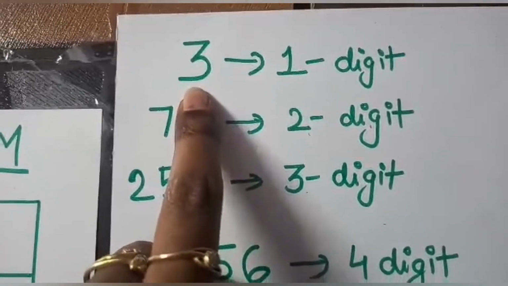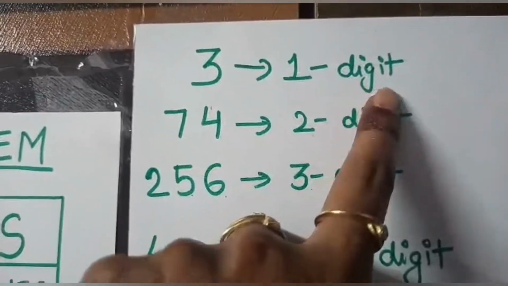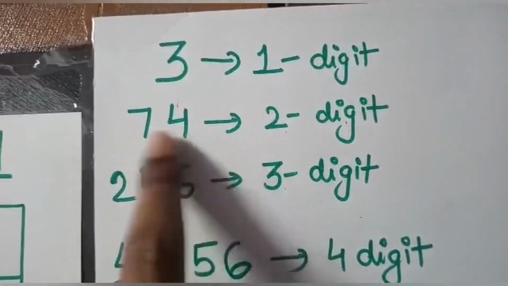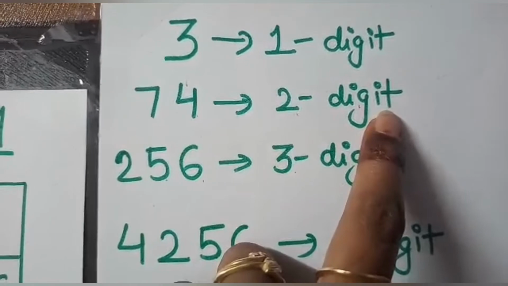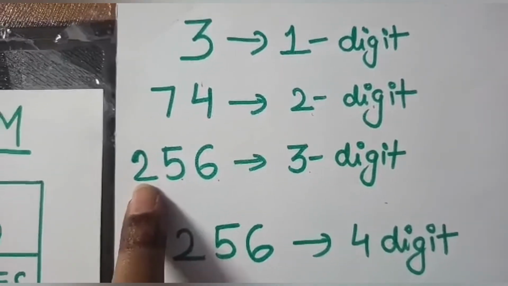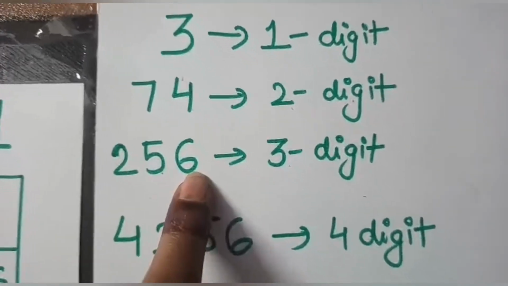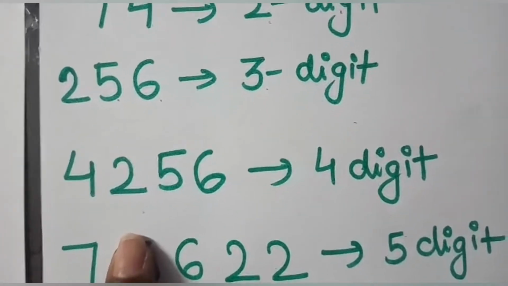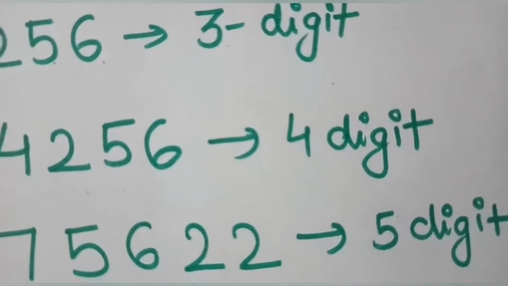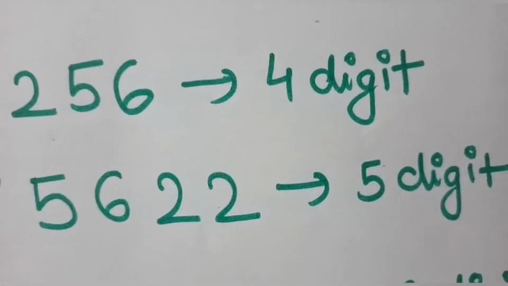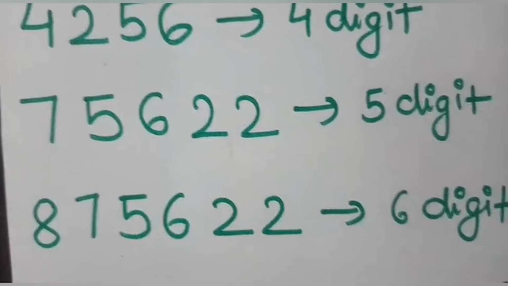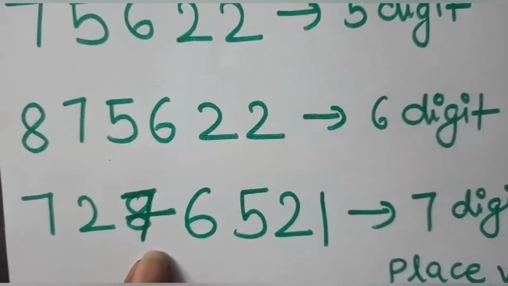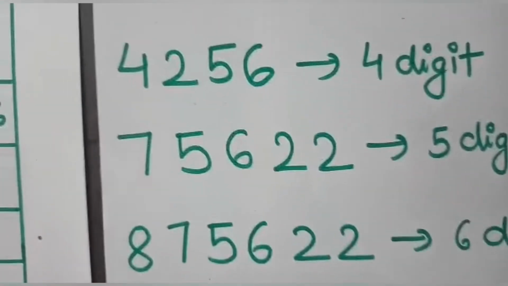The first number has 1 digit, so it is called a 1 digit number. The second has 2 digits, so it is called a 2 digit number. The third one, 1, 2, 3, is called a 3 digit number. Likewise, a 4 digit number, this is a 5 digit number, this is a 6 digit number, and this is a 7 digit number.